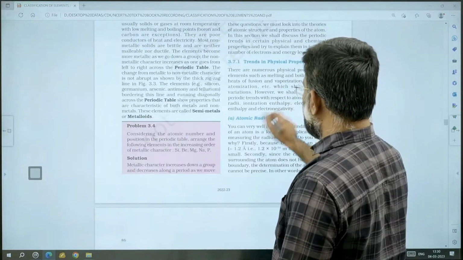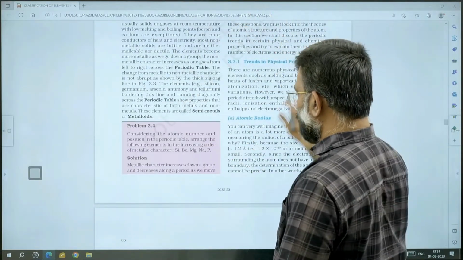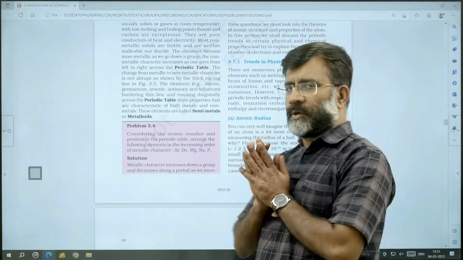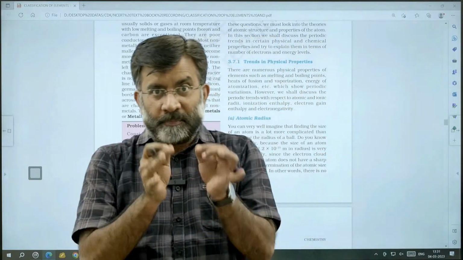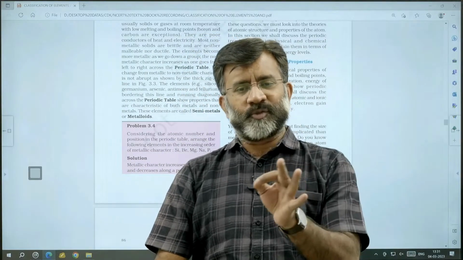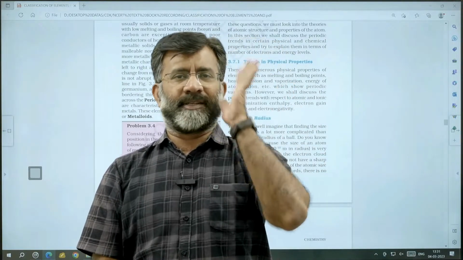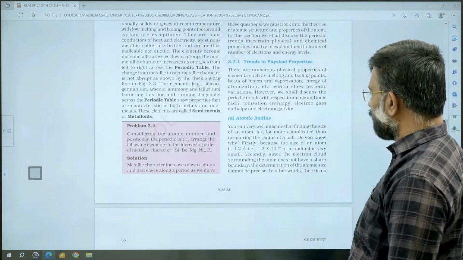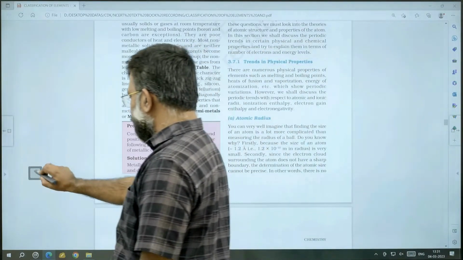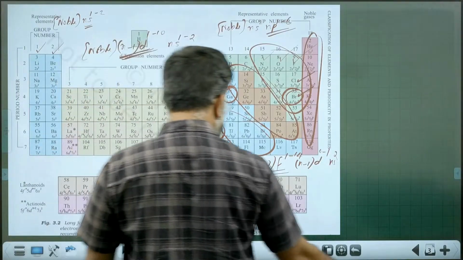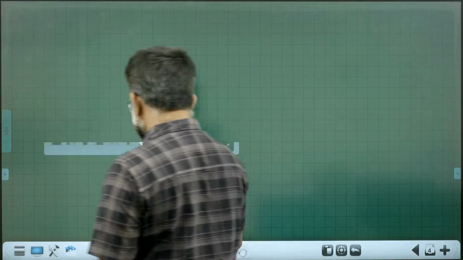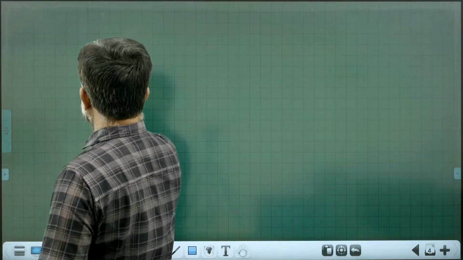That is about the periodic table classification. Now we are going to start the actual periodicity discussion, starting from atomic radius. Atomic radius is explained on several grounds.